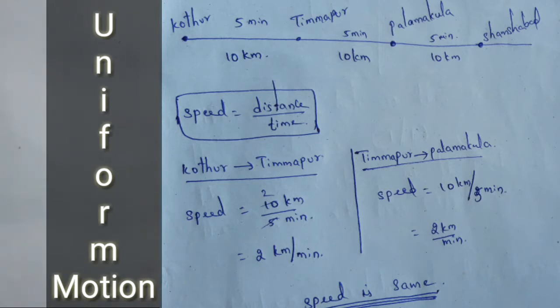From Palamakula to Shamshabad, the same 10 kilometers, and again 5 minutes, for example. So here the distance covered is the same, 10 kilometers each time. How much time has he taken?